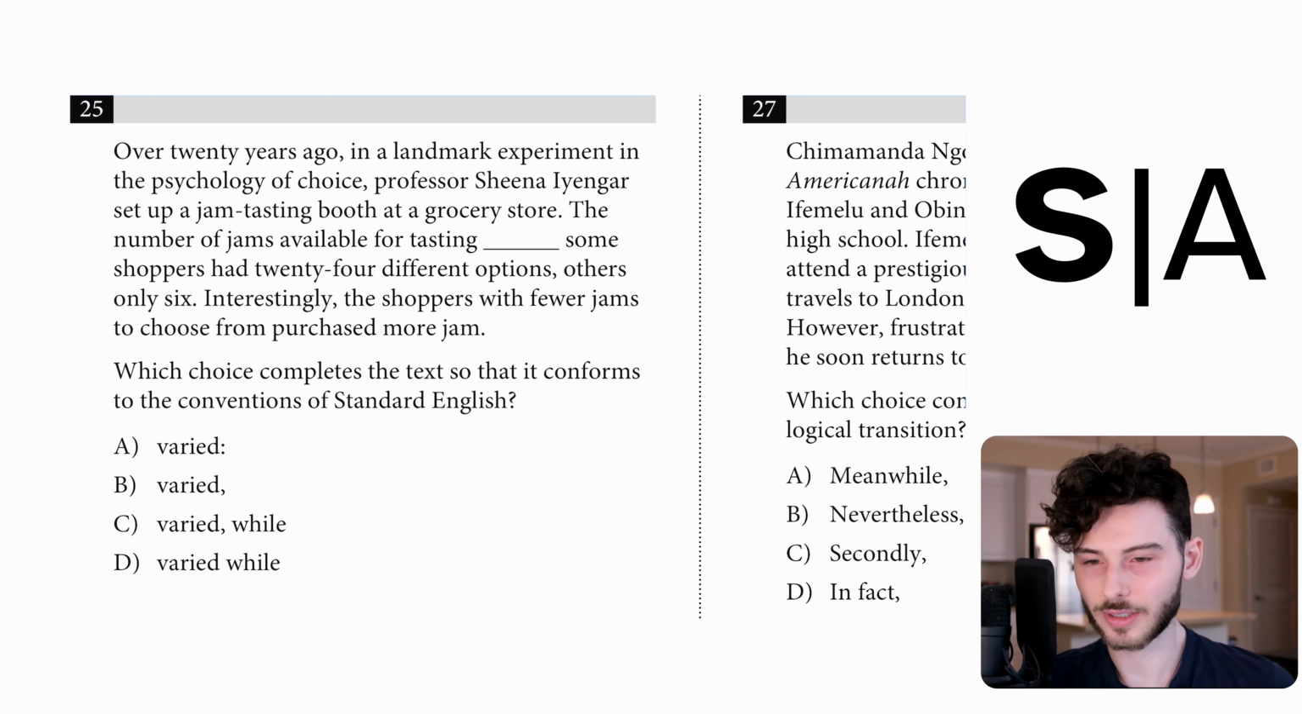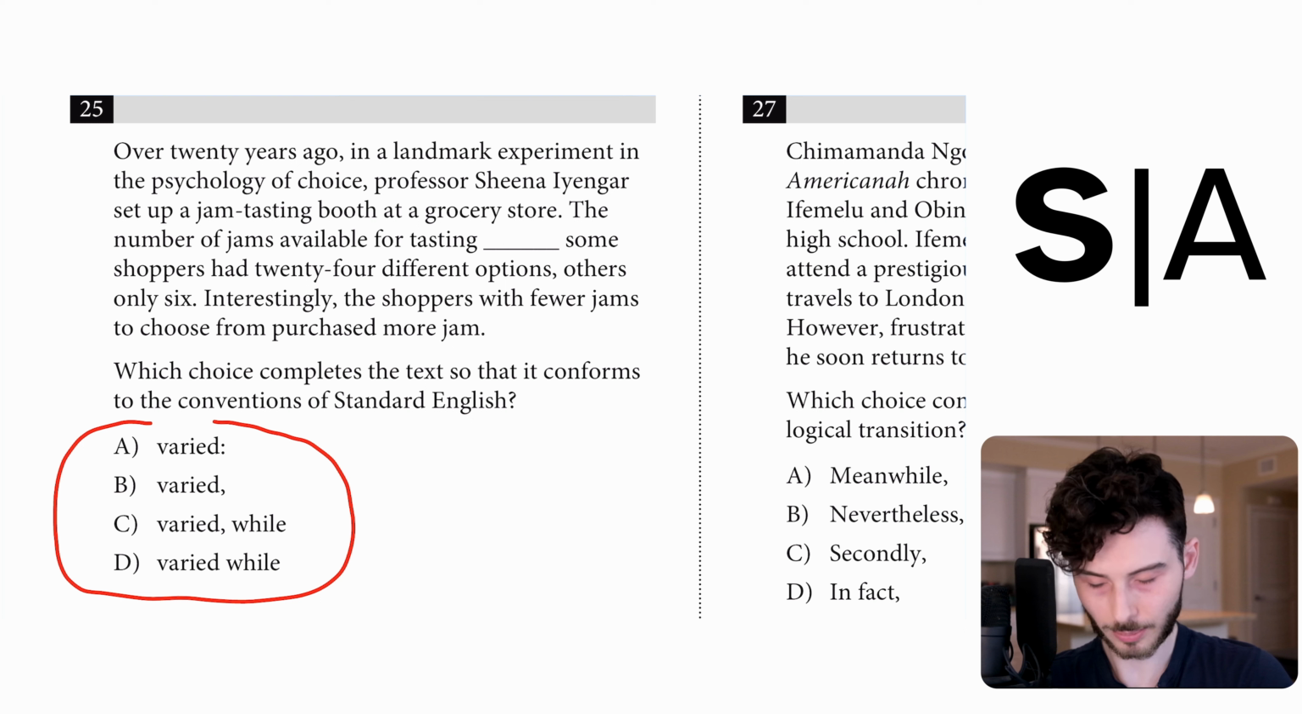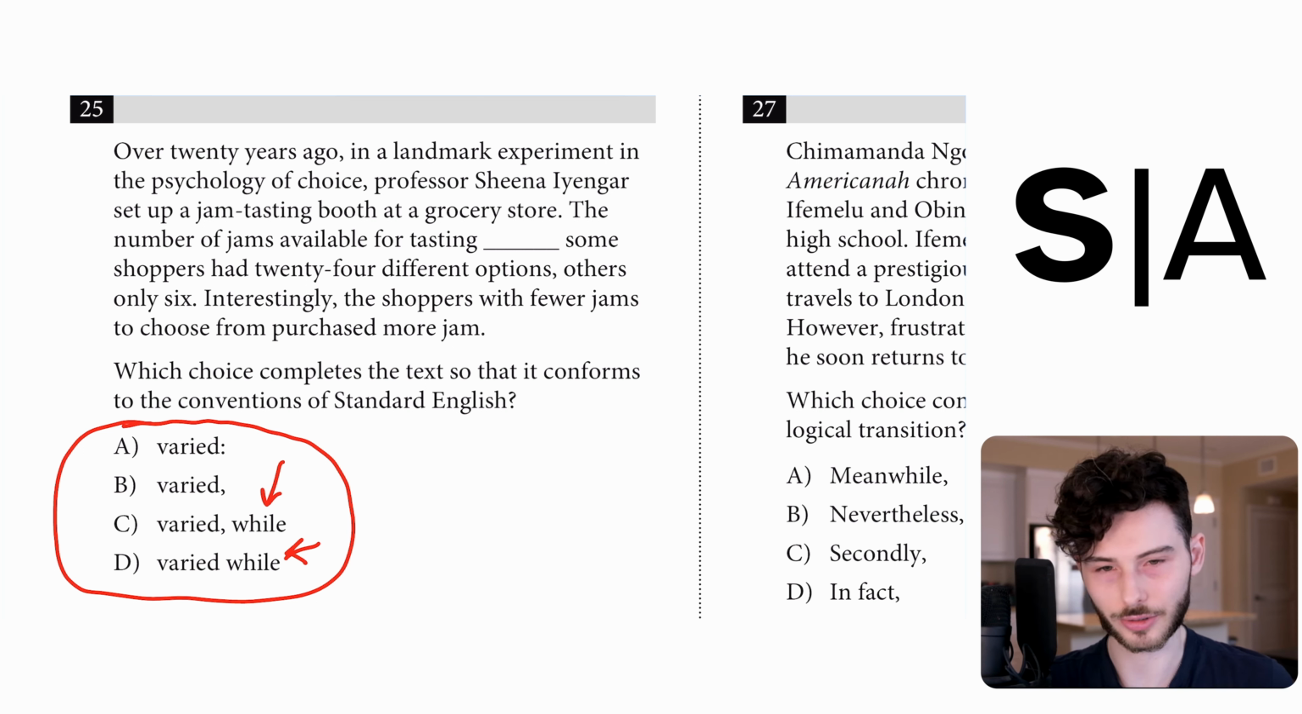25. This definitely looks like a fragment run-on question based on the fact that we have the same main word, varied, and we have different punctuation, and we have the option to add a conjunction or not add a conjunction. That means I don't need to read the whole passage. I'm going to start after the period and look to see what's being combined. The number of jams available for tasting varied. Some shoppers had 24 different options, others only 6.